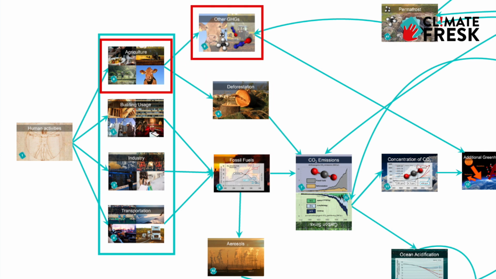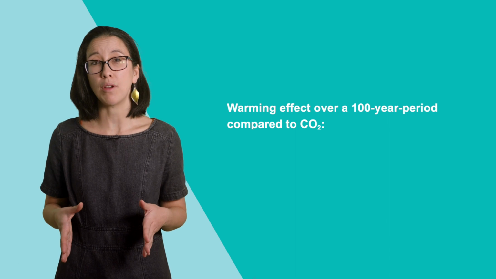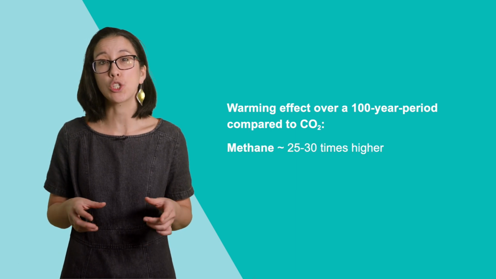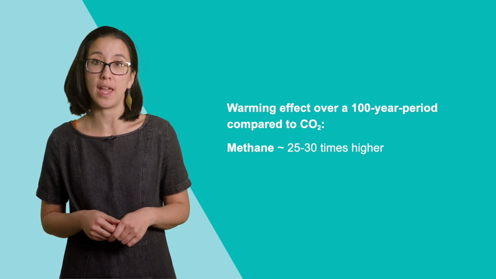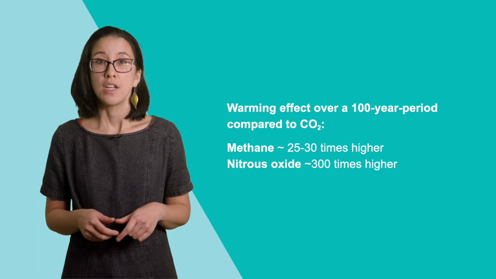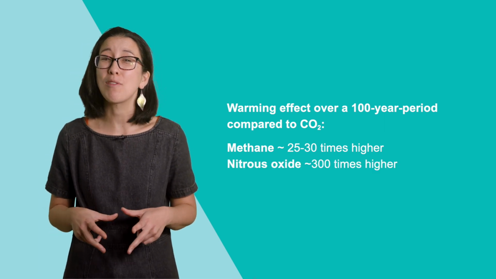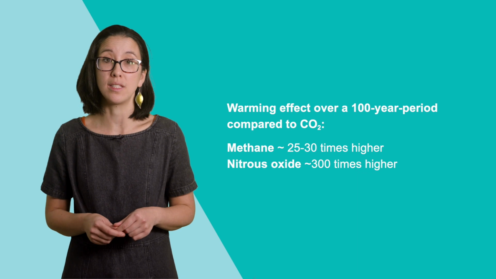Agriculture is also responsible for greenhouse gas emissions that are more potent than CO2. Over a 100-year period, methane has a warming effect that is 25 to 30 times higher than CO2. Nitrous oxide has a warming effect that is around 300 times higher than CO2. So that's our drivers. Where does the CO2 go?